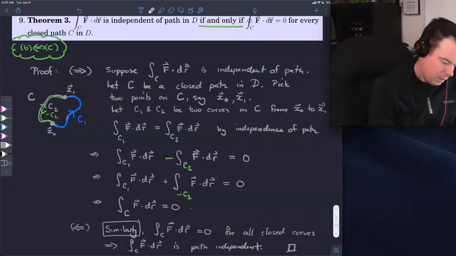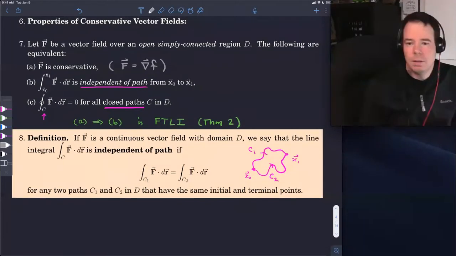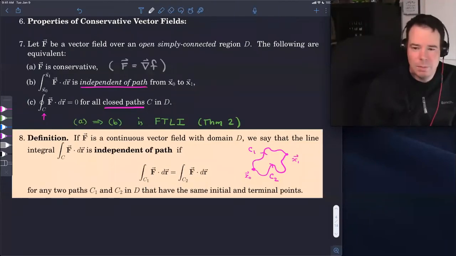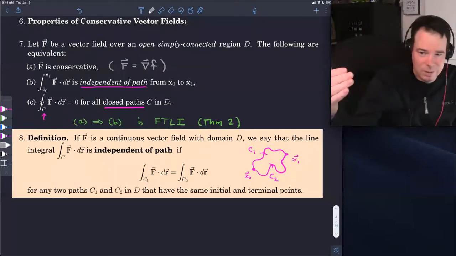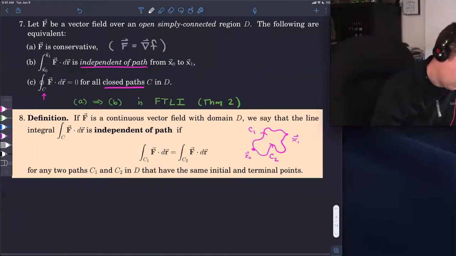So what we have now, I'm just going to scroll back up to those statements, is we have that part A, if it's conservative, then integrals are path independent. But we just established that B implies C. So moreover, if it's conservative, then integrals around closed paths are 0. Also, if we have integrals around closed paths, then integrals are path independent. The only thing we haven't established now is if B or C is true, then the other one is true. So if B and C are true, why is it that the vector field is conservative? How come there has to be a potential function?